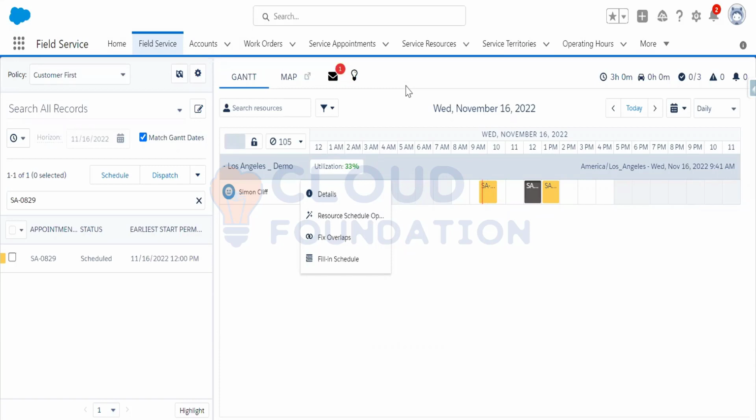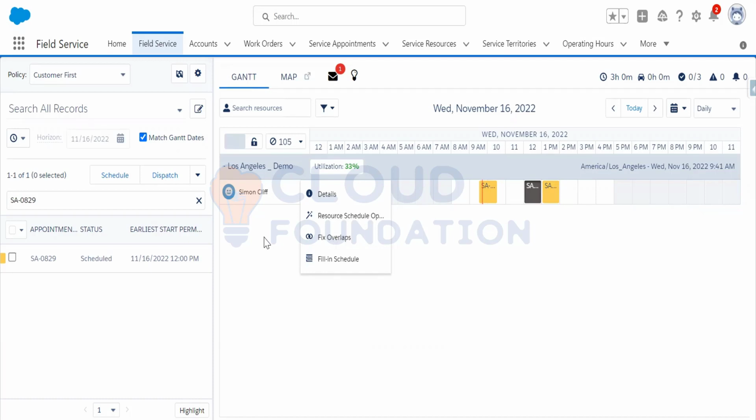But what it will do is create the list of service appointments in the backend for a mobile worker. Suppose I'm just choosing Simon Cliff. It will find out if any gap happens, say between 12 p.m. to 1 p.m. for Simon Cliff. Suppose I have another service resource.